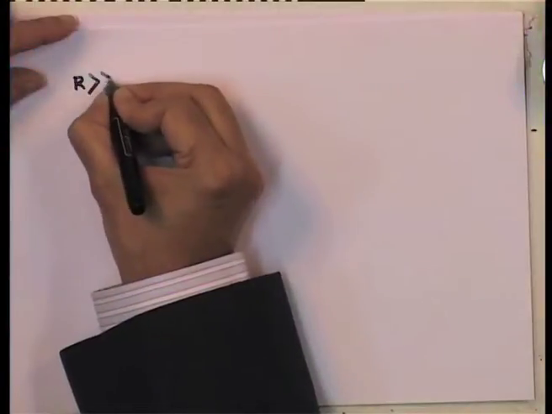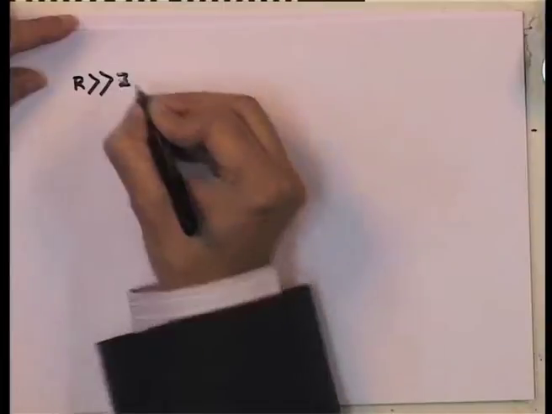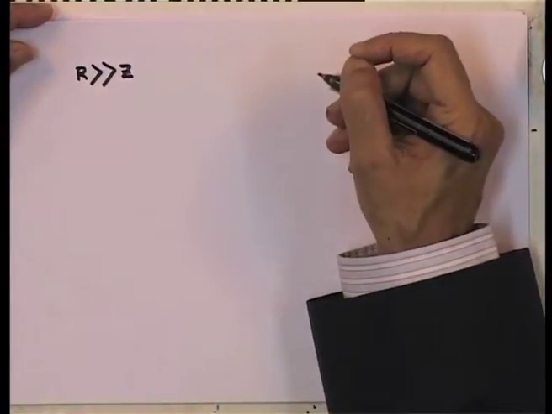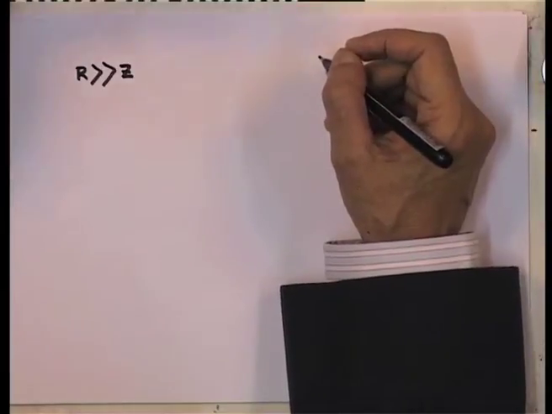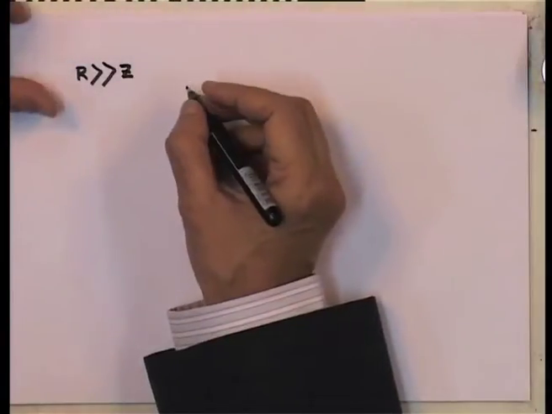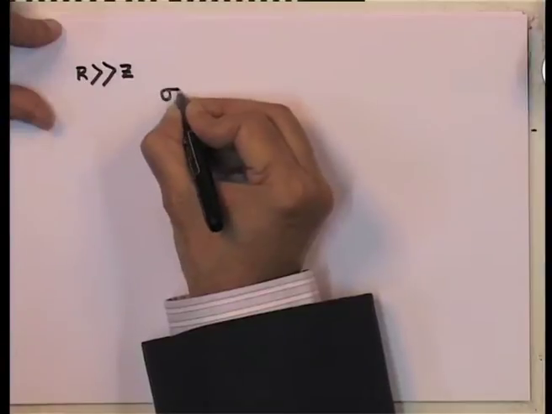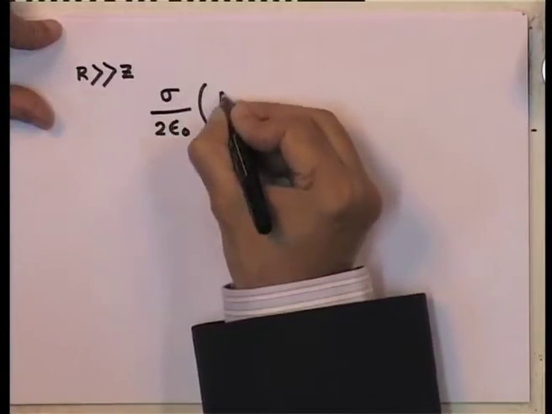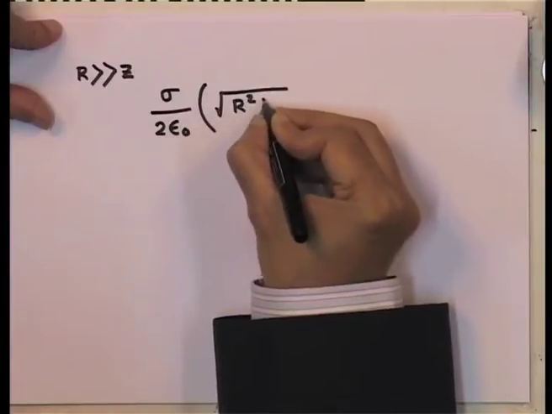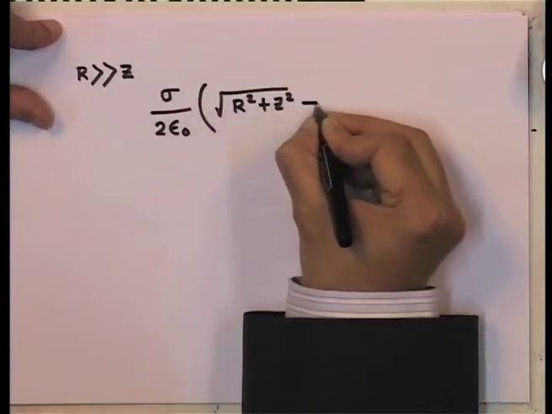On the other hand, the more interesting limit is when the radius r is much greater than z. What does it mean? It means that I am very close to the surface. Now, when we are close to the surface, the expression is sigma by 2 epsilon 0 times square root of r square plus z square minus modulus of z.